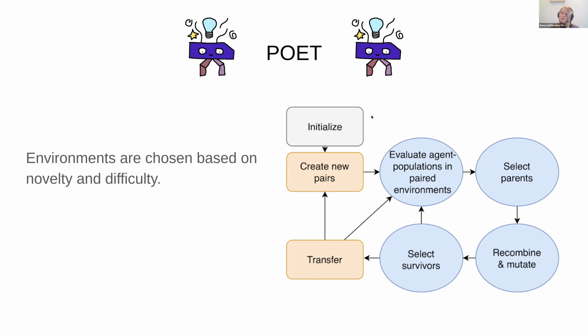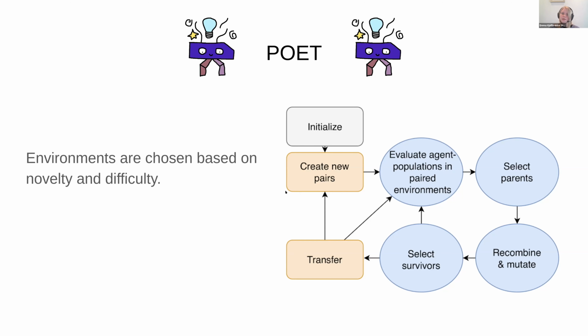In blue here, you see the main flow of our evolutionary algorithm. First, individuals are evaluated in their environments. Next, parents are selected through a tournament. After that, the parents are recombined with uniform crossover and mutated to create children. The children are then introduced back into the population using crowding.